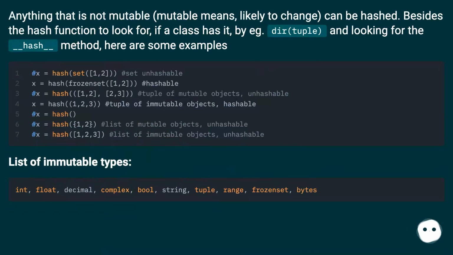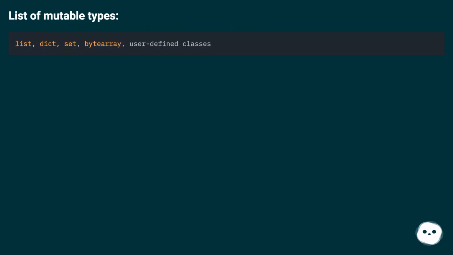Anything that is not mutable, meaning likely to change, can be hashed. Besides the hash function to look for, you can check if a class has it by e.g. dir(tuple) and looking for the __hash__ method. Here are some examples. List of immutable types. List of mutable types.